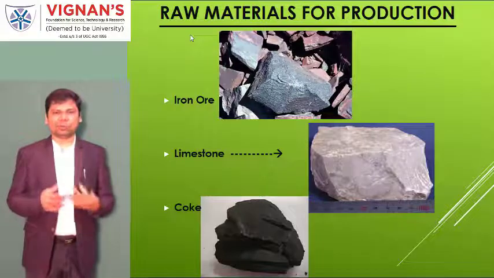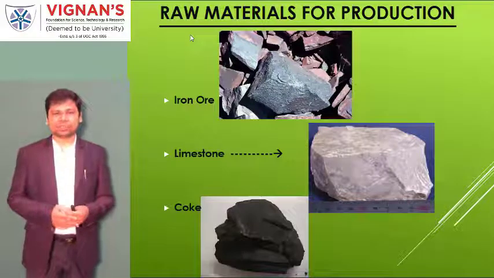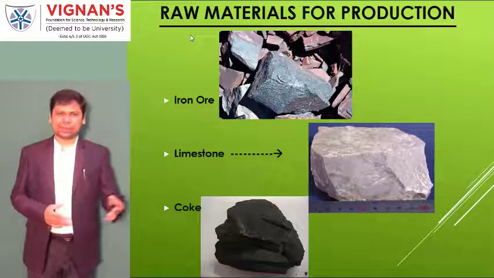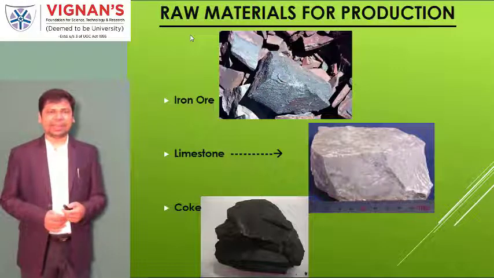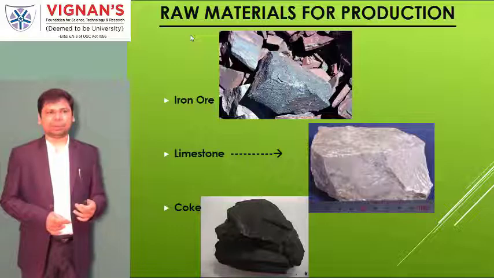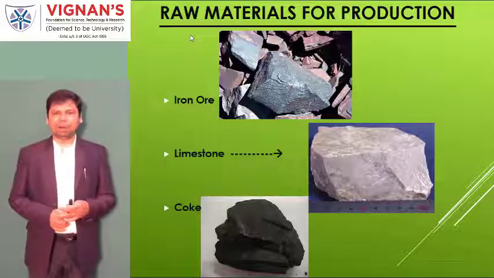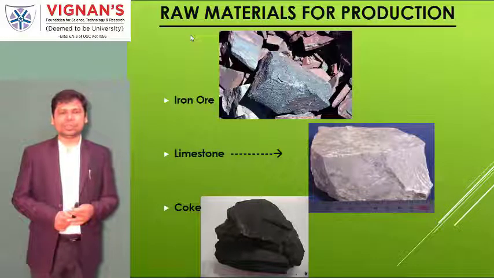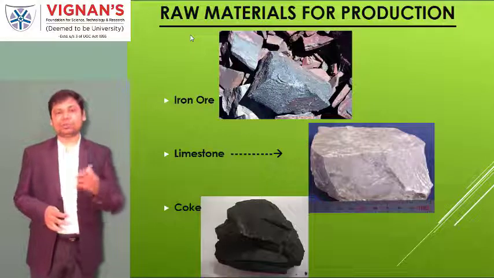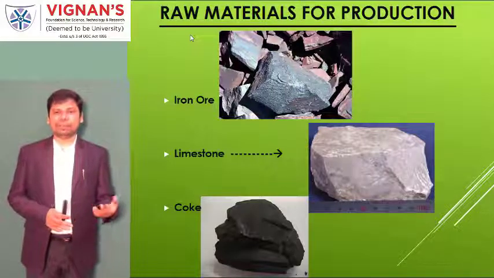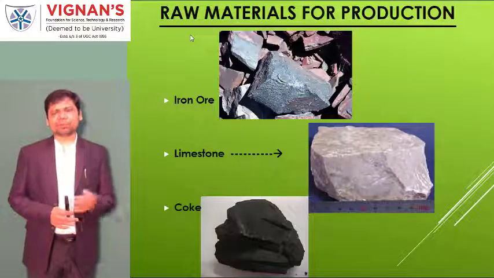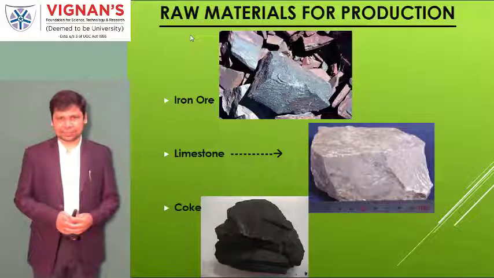Our raw materials for the iron and steel combinations may be general, and there are so many varieties, but I am showing you from these pictures. It may be iron ore, limestone, and coke. All these three combinations we use in a furnace, where we are going to heat it. The furnace may be a blast furnace, which is the most famous one. Most of the time we use the blast furnace.